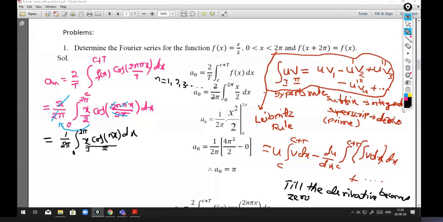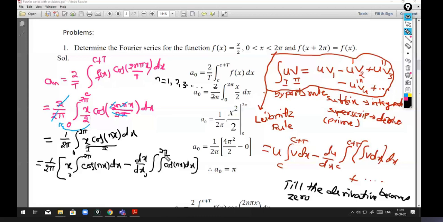So that is 1 by 2 pi, put a bracket. First function is x, and integration of cos nx into dx from 0 to 2 pi, minus derivative of x, dx by dx, into integration 0 to 2 pi, again integration of cos nx into dx, plus and so on. So we simplify this equation.